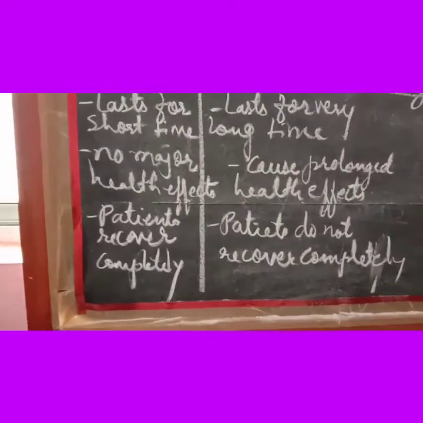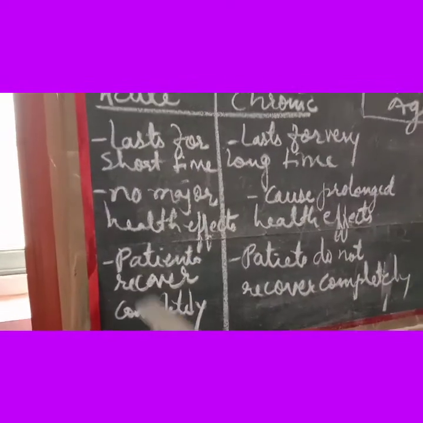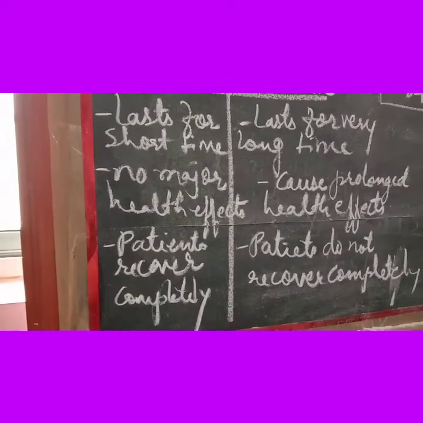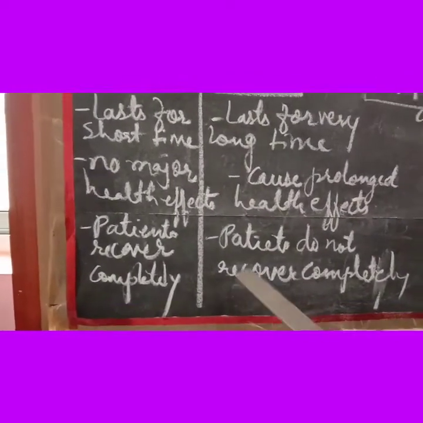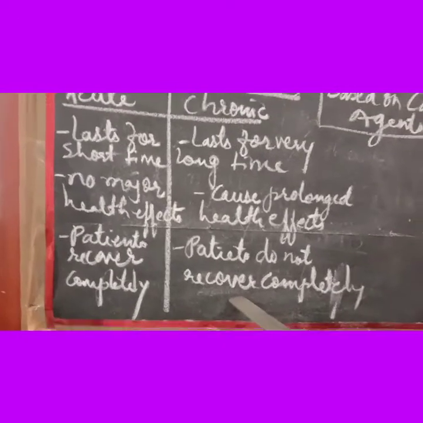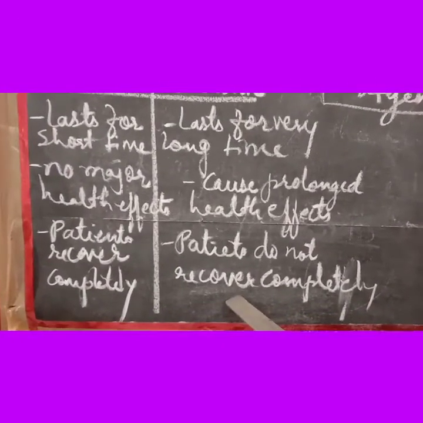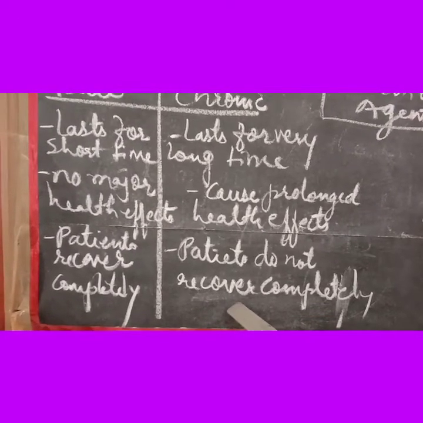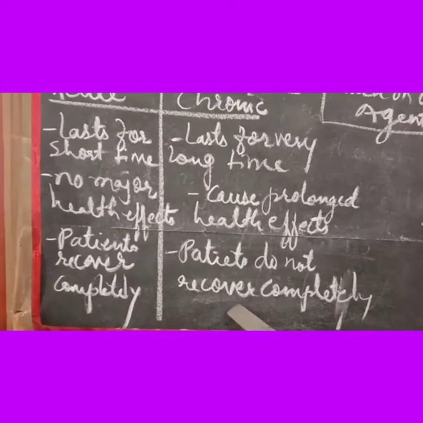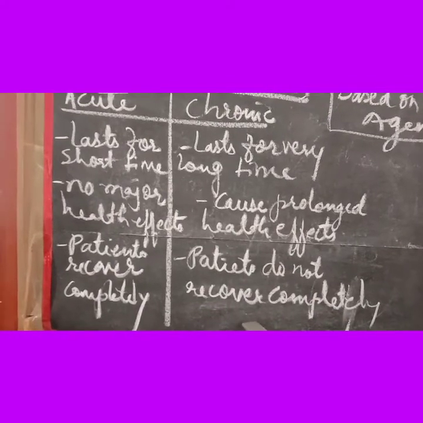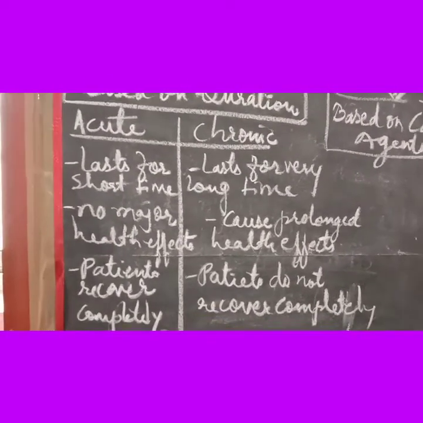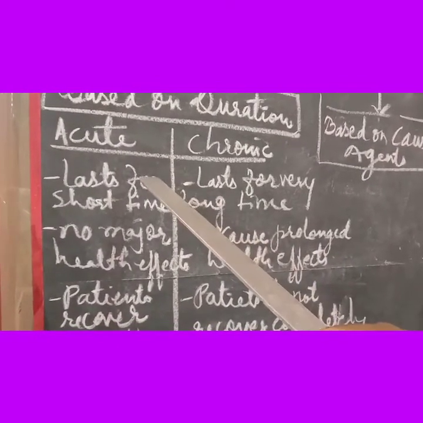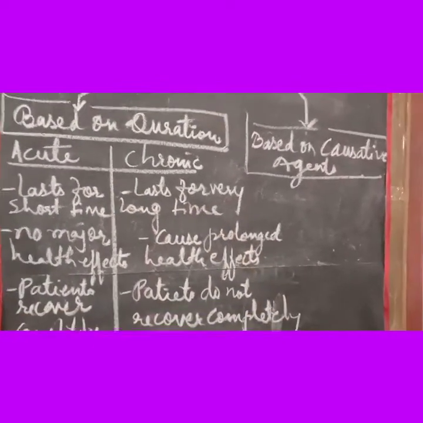Examples for acute diseases can be cough and cold. In case of chronic diseases, we can have examples such as tuberculosis, then AIDS, then leprosy, then cancer, etc. So this is how we can differentiate between acute disease and chronic disease.